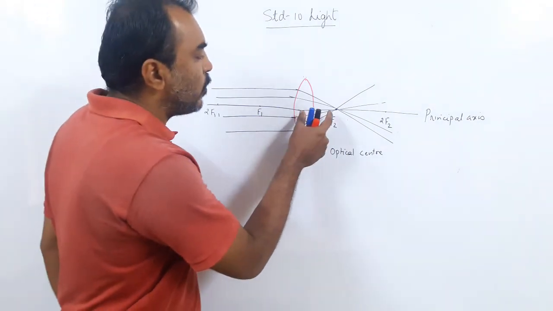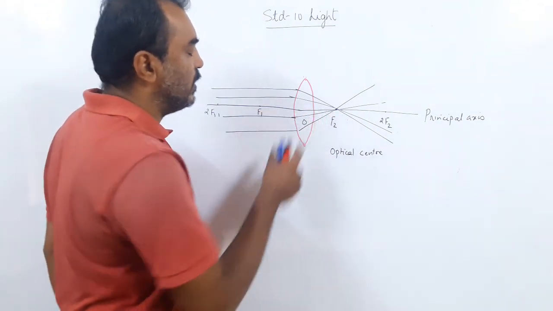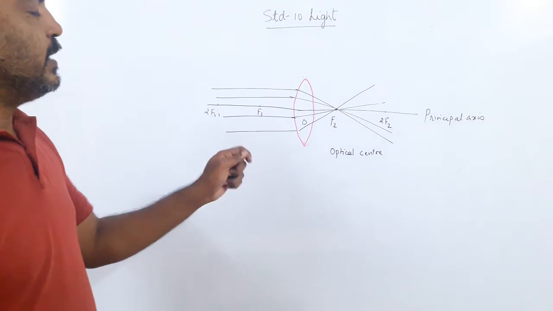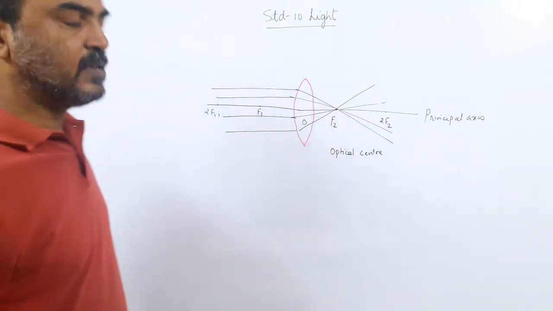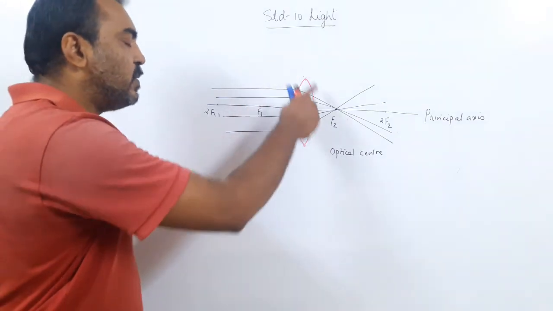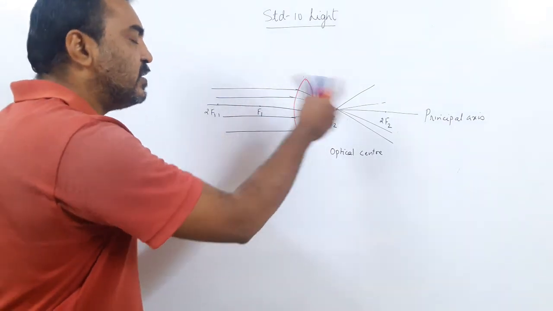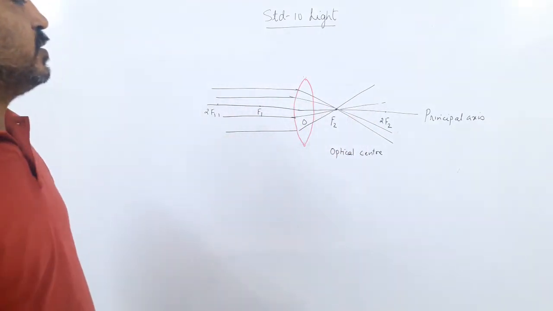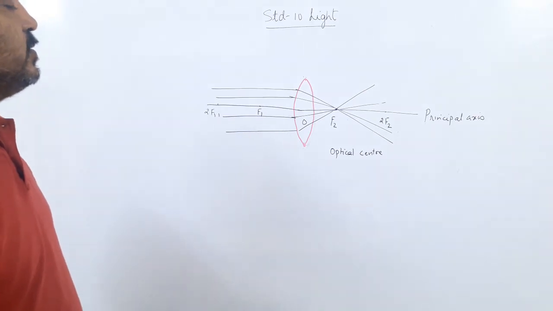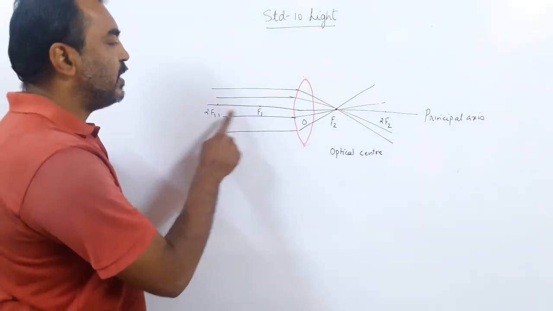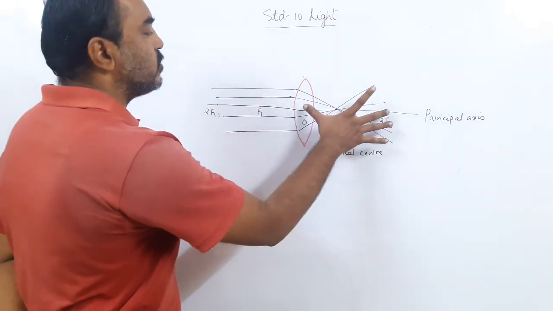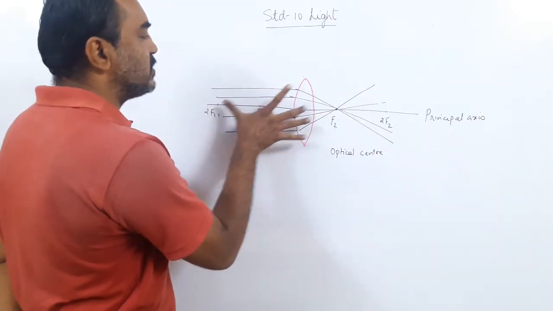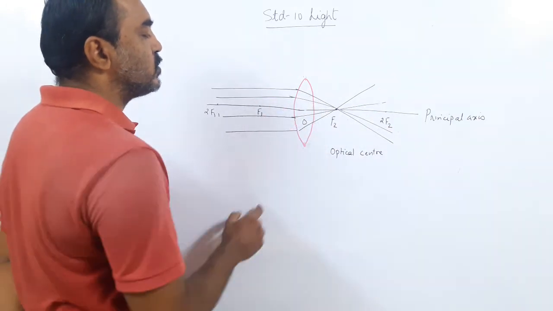Then the distance between the optical center and the focus is called the focal length. Like I told you, in this scheme I have kept the focal length the same on both sides, but it is not necessary. The surfaces can be made in such a way that the focal lengths on one side and the other are different. So what you can see here again is 2f1, f1, O, f2 and 2f2. These two are the radii of curvature of this side and this side, with focal length on both sides.